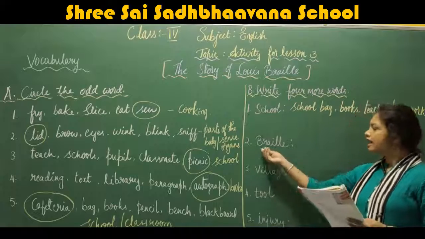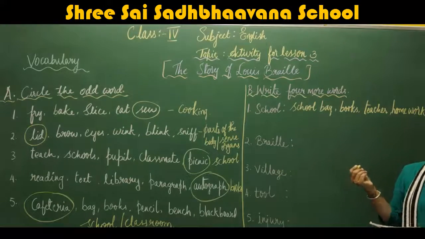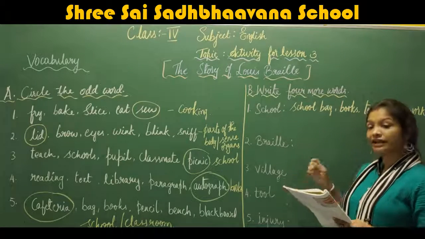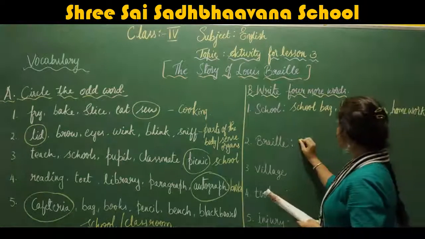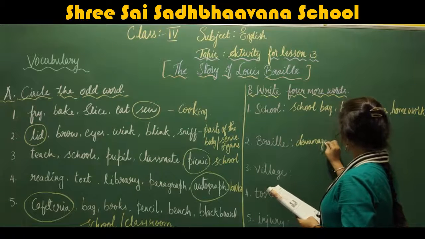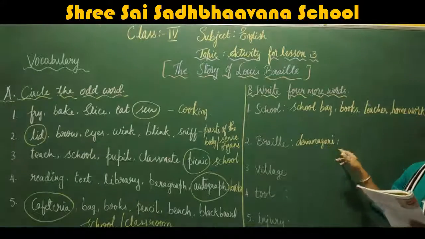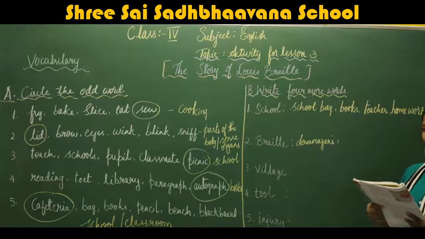So again we have to write the related languages. Which are the languages we have? A type of language. Devanagari, it is the oldest, ancient language.